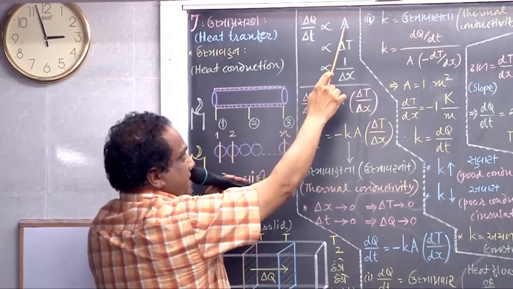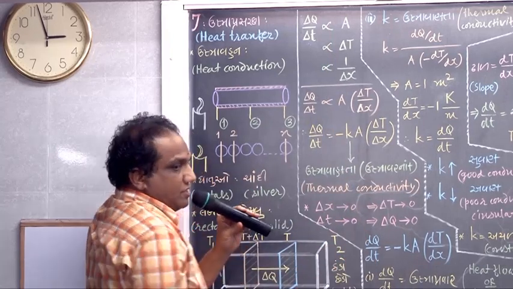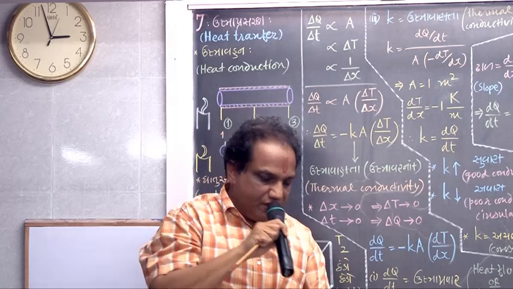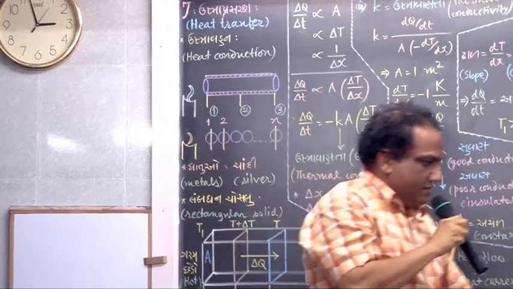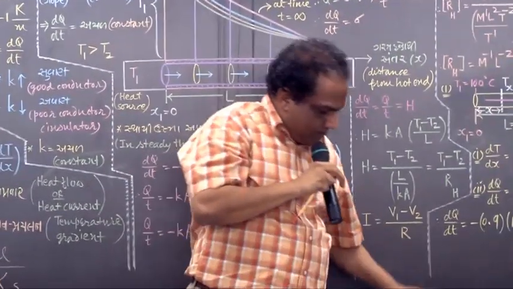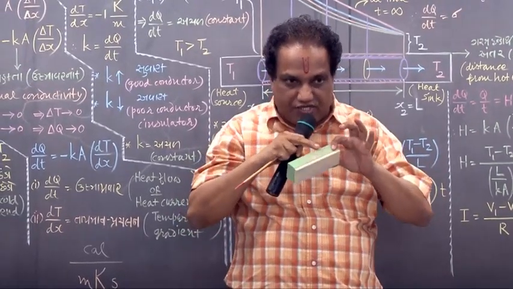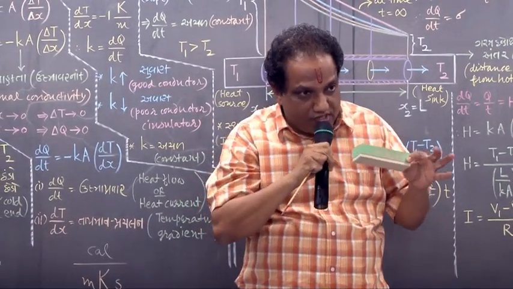Don't say simply area, say cross-section area. There are two types of areas: surface area and cross-section area. When I say surface area, it means the total surface area of all the six faces. That is the total surface area.